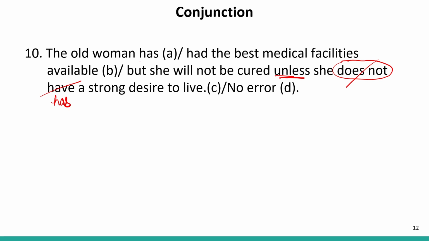So the entire correct sentence will be: the old woman has had the best medical facilities available, but she will not be cured unless she has a strong desire to live. It means a person should have a desire to live. Only then he can survive. Now let us move to the next question.